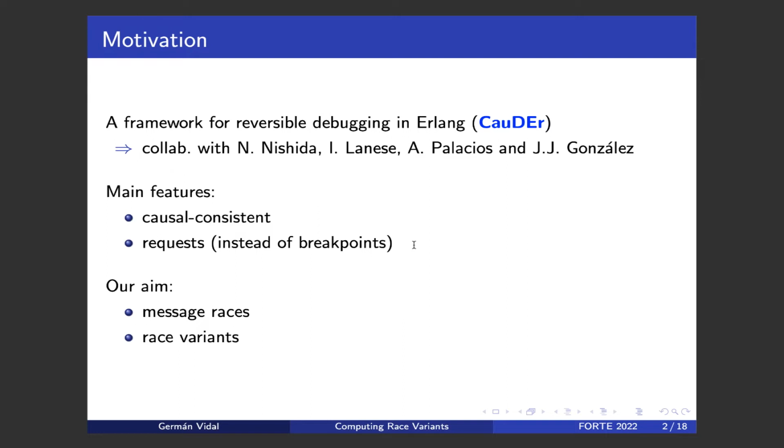And actually, for this purpose, we introduced the second notion of race variant, which is essentially a sort of trace or partial trace that can be used by the debugger to explore these alternative executions. So I will give you more details in the following.